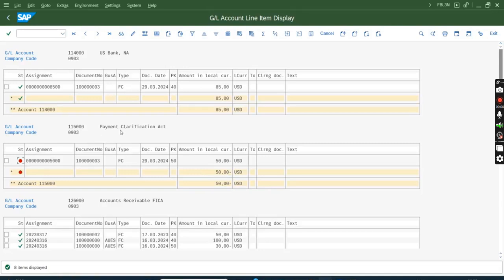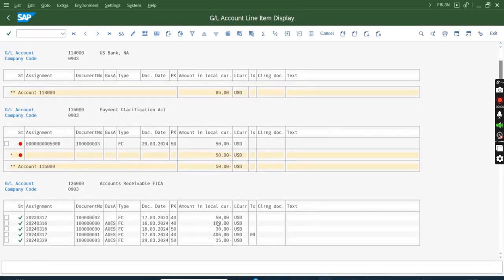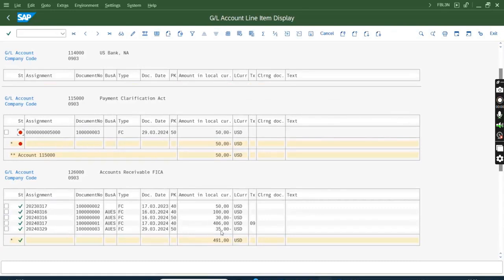Now the moment I clarify to the particular customer account, and after that I do GL transfer, you will see that this will become 0. The balance which is now 50 will become 0, and the 50 which did not hit AR FICA will hit AR FICA. This minus 50 should have appeared here, but it is appearing here. It should have gone to AR FICA, accounts receivable FICA, but since I have not posted to a proper customer account, instead of appearing here, it is appearing here.